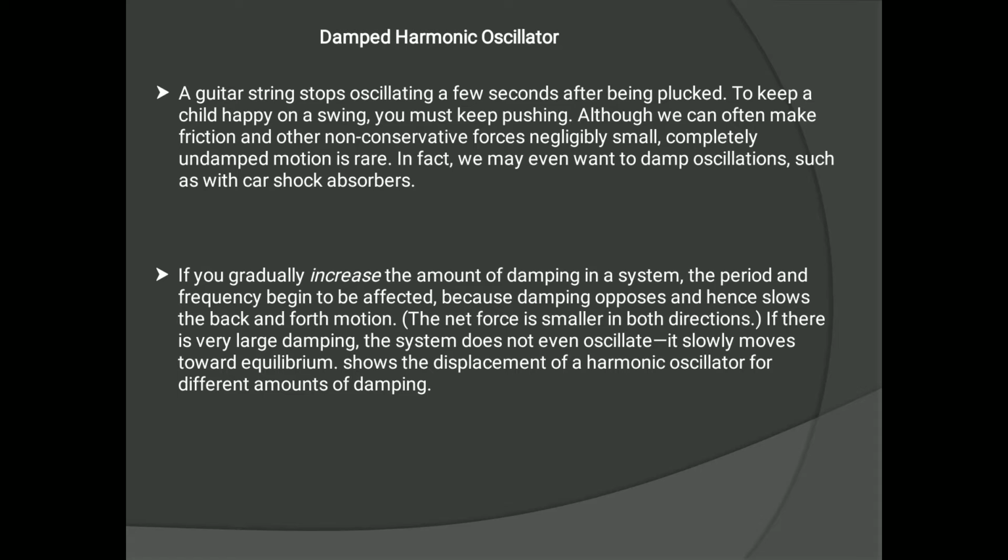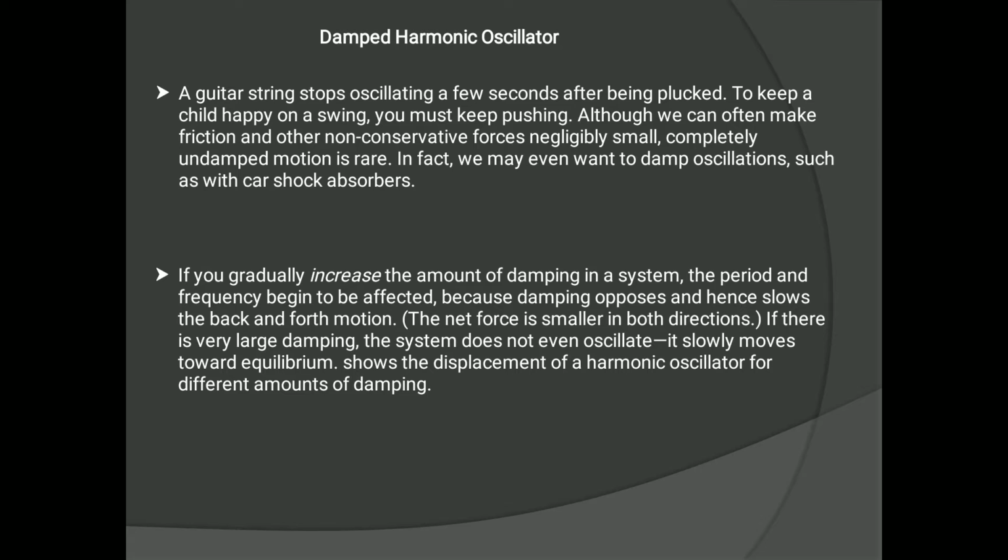Ultimately, the oscillation stops, and this is due to the effect of frictional forces or damping forces which dissipate the energy of the motion. So when these dissipative forces are taken into account, the motion is said to be damped oscillatory motion. Okay, a damped oscillator eventually stops oscillating.